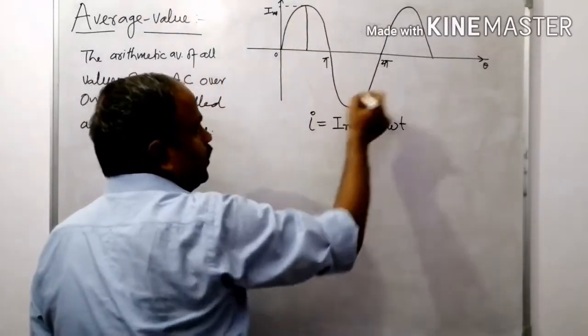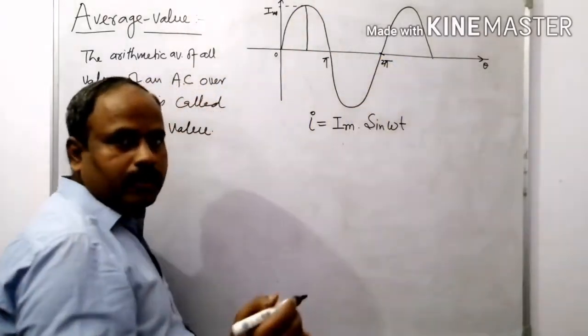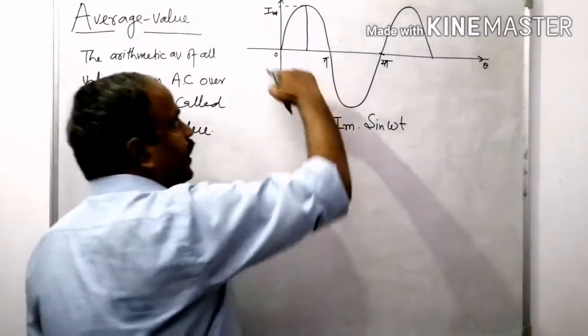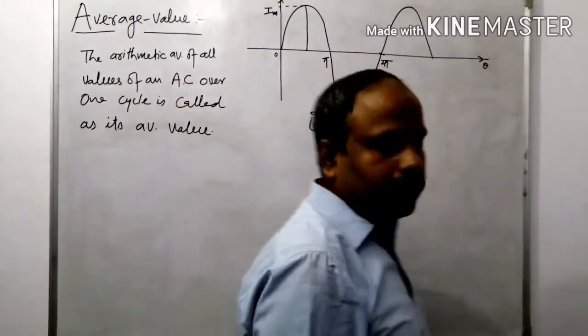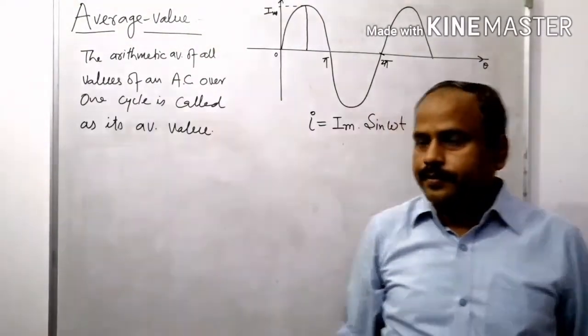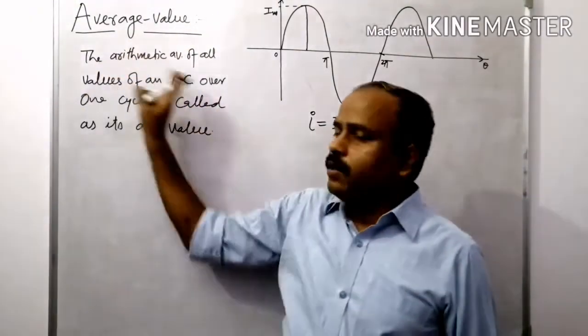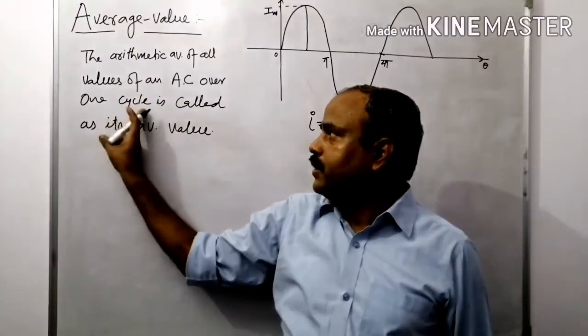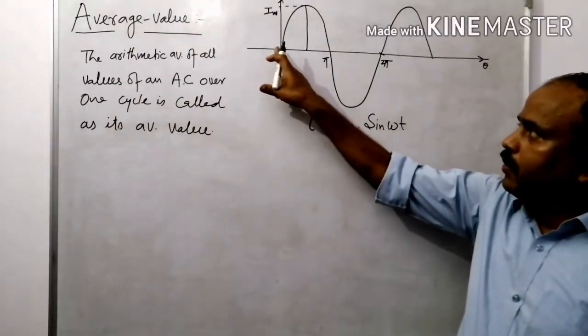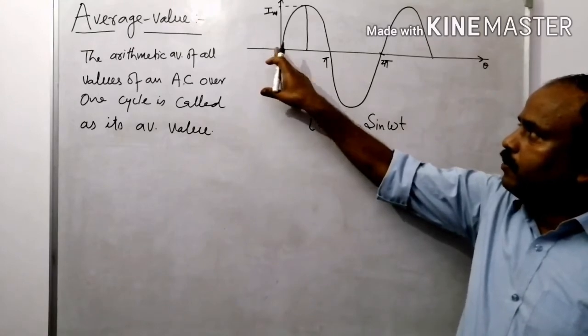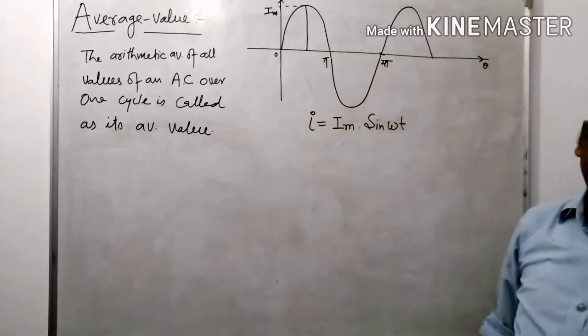Why is it the time period? Because after that the wave is repeating itself, right? So 2 pi is the time period. And average value is calculated for one complete cycle. So we are going to calculate the average value from 0 to 2 pi.